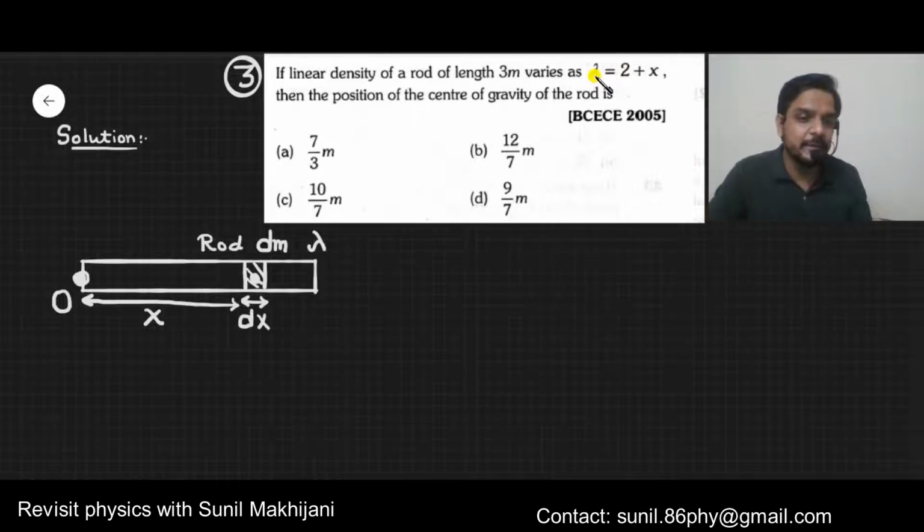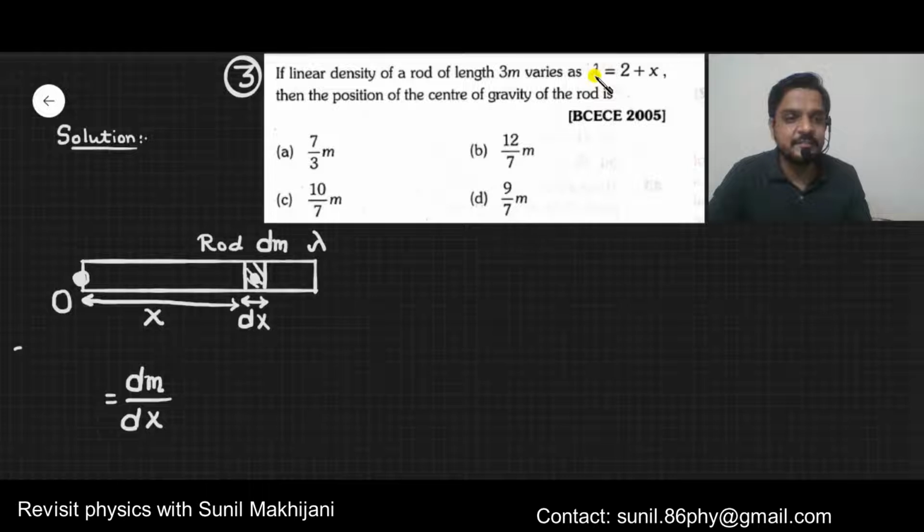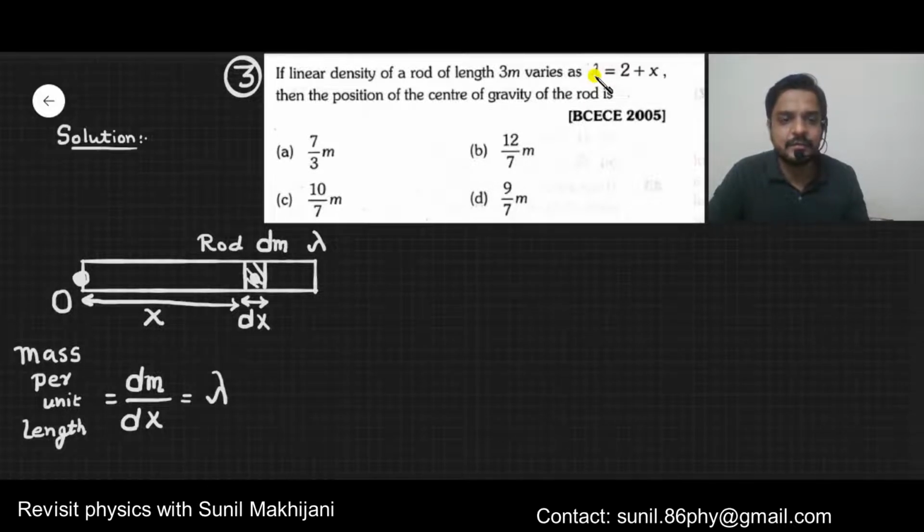Now first of all you take the mass of the element dm, divided by the length of the element, that is dx. Understand what this is: mass of element divided by its length, so it is mass per unit length. That means it's the linear density, which is lambda. So dm by dx is equal to lambda, so dm is lambda times dx.